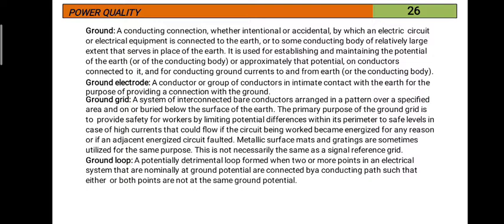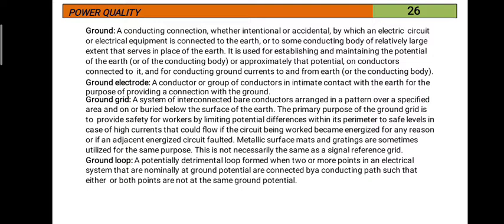If you just put a wire, it may be disconnected at any point of time due to winds, etc. If you connect the wire with the help of an electrode or ground rod, it is in intimate contact with the earth, so there is always a connection to the ground.